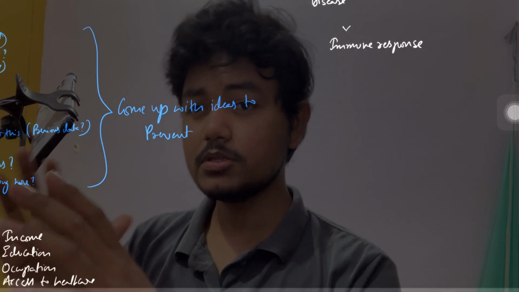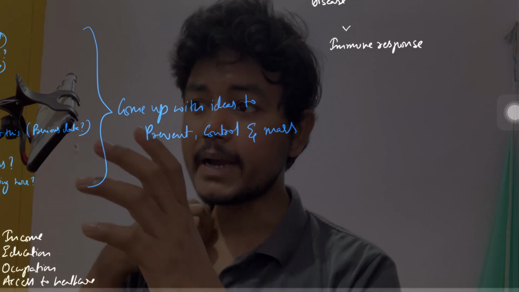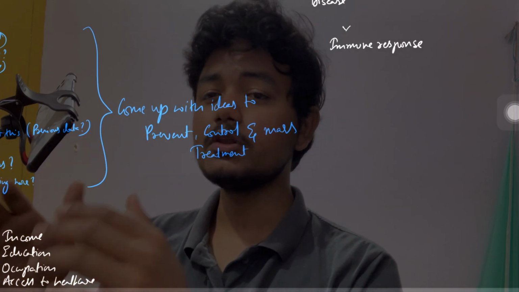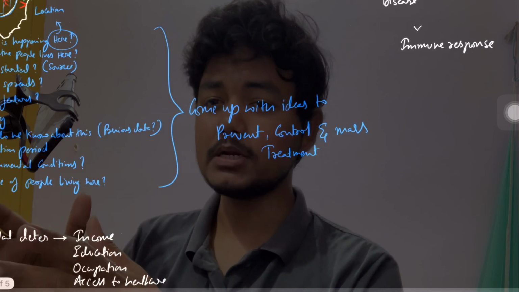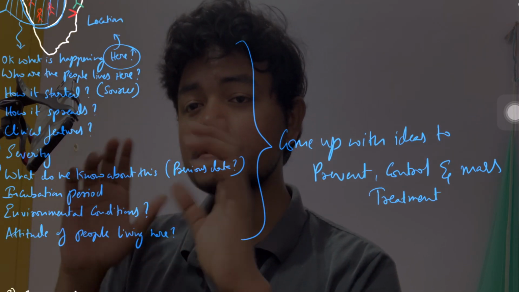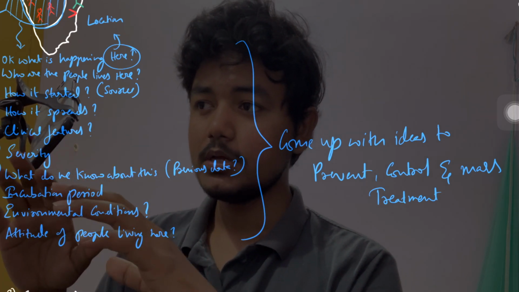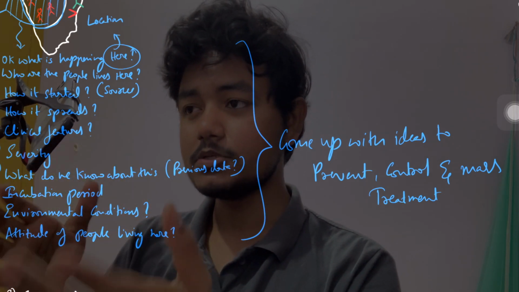And after asking all these questions, what are we trying to figure out? We have to come up with some ideas. Just asking the question will not help in controlling pandemics, but that is the first step. The next thing is to come up with answers, solutions, and preventable steps, so that next time if something similar happens we are already prepared.